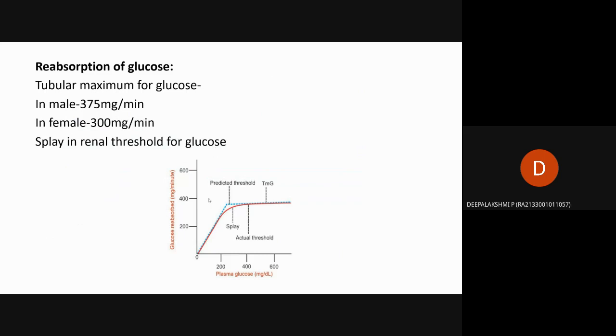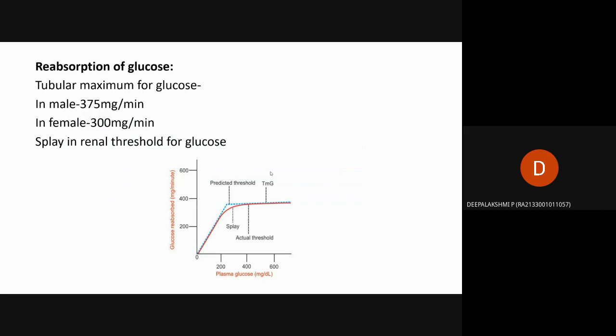The blue dotted line denotes the predicted threshold, that is, it goes up to a certain level, then reaches the saturation point. The body will reabsorb glucose up to a certain level. After that, the glucose will be excreted through urine.